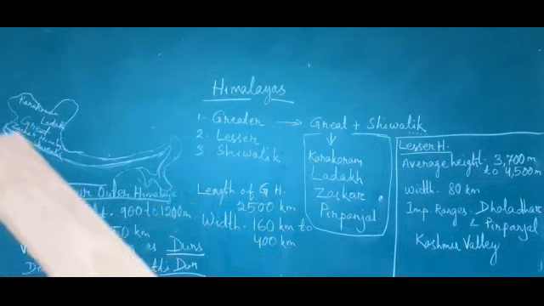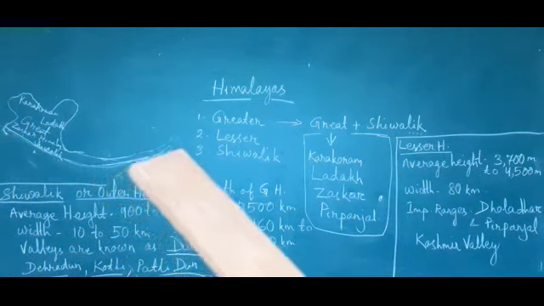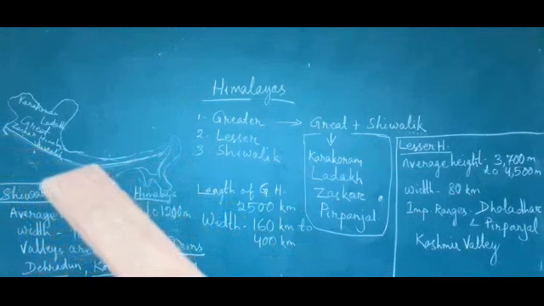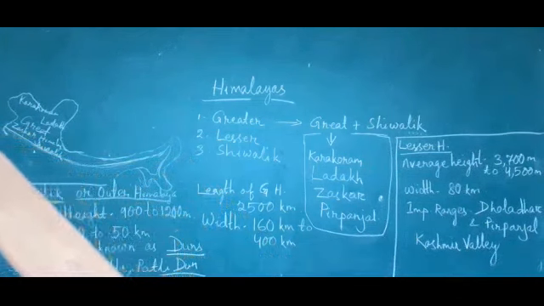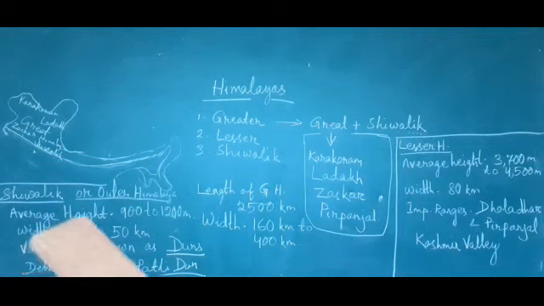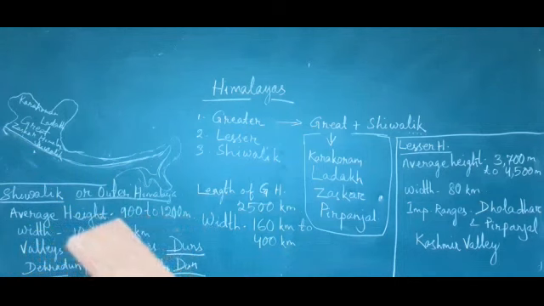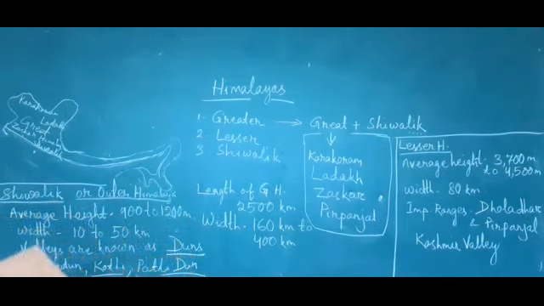As I said, the southern part of Himalayan mountain ranges is known as Shivalik. Mainly this area is known as dune areas. Okay, the average height is 900 to 1200 meter. Then its width is 10 to 50 kilometer.